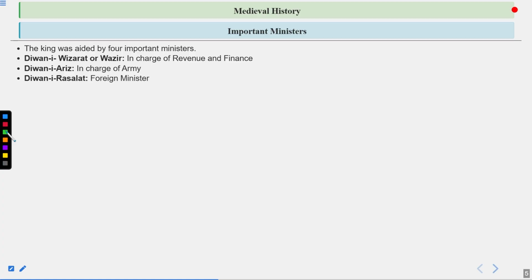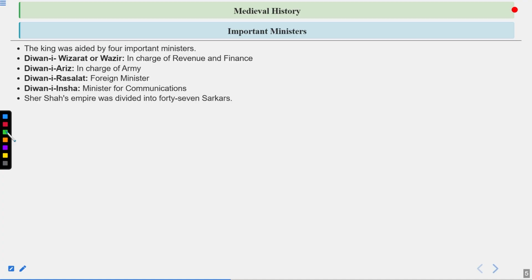Then comes the Diwan-i-Rasalat, that was the foreign minister. He takes care of all types of foreign things and foreign responsibilities. Then Diwan-i-Insha, that is the minister for communication, and that is the person responsible for creating communication between the territories and between the neighboring states.